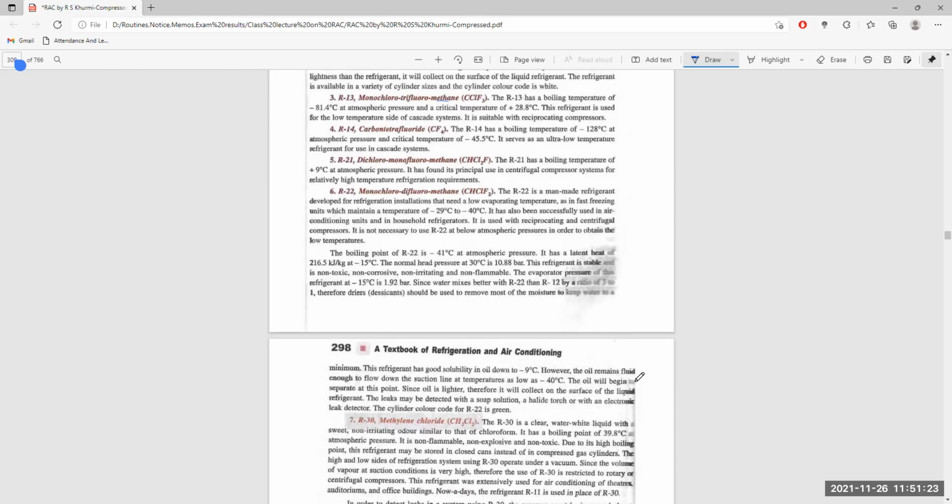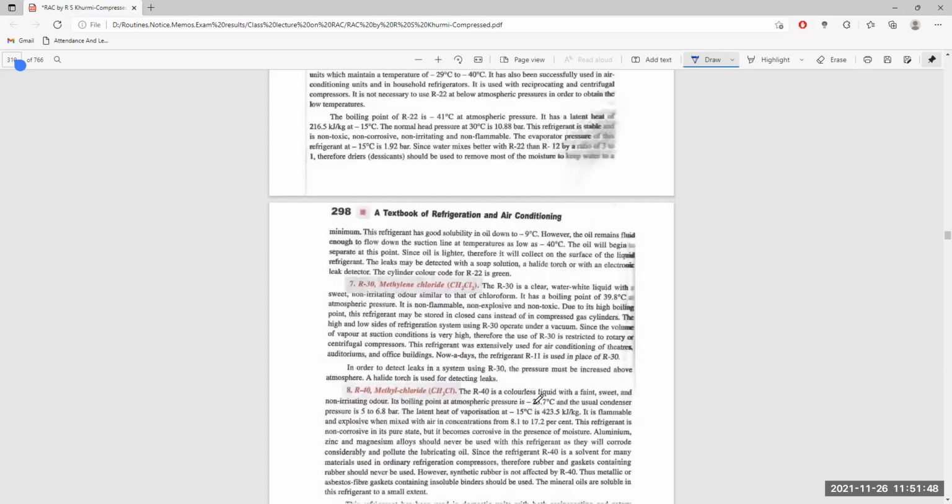The oil will then begin to operate at this point. Since oil is lighter, it will collect on the surface of the liquid refrigerant itself. The leaks can be detected with a soap solution, or with a halide torch or an electronic leak detector. Cylinder color code is green.